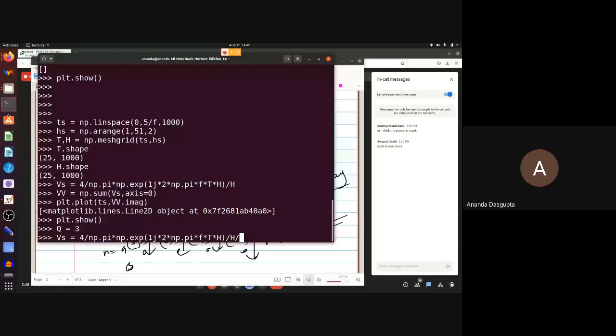Anybody? Okay, let's choose a reasonably small value. Let's say Q equals 3. And then all I will do, remember this was the original VS array which went into giving you the square wave. All you have to do is take each individual term and divide that by 1 plus.